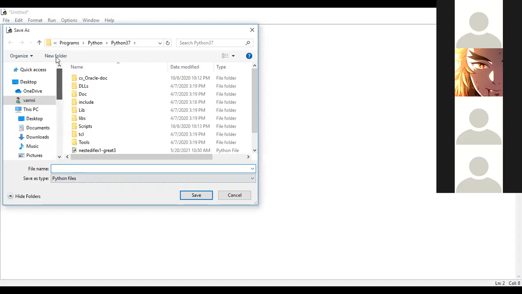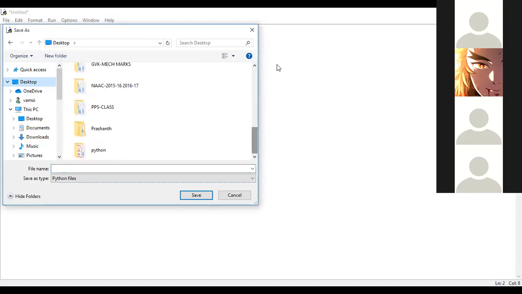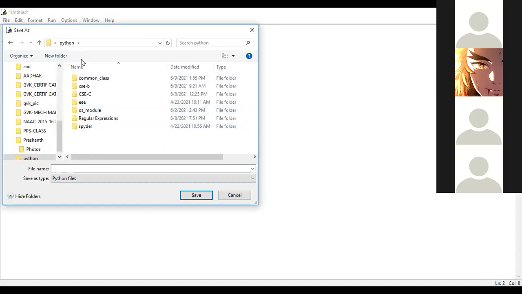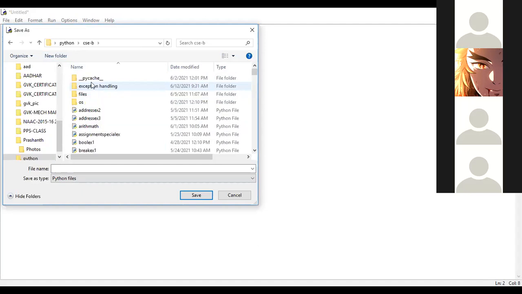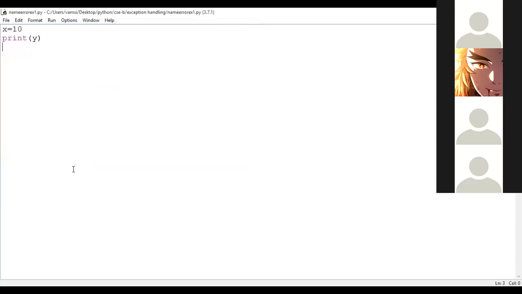I'm storing the program in the path. Here my working folder is exception handling, located in the CSCP folder, which is available on the desktop. So here I'm storing the programs. What's our program name? It is an example for NameError. example1.py is a meaningful name. Run the program. F5 is the shortcut, so I'm executing the program.